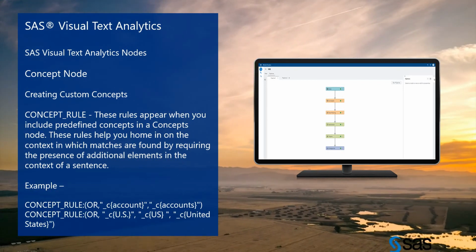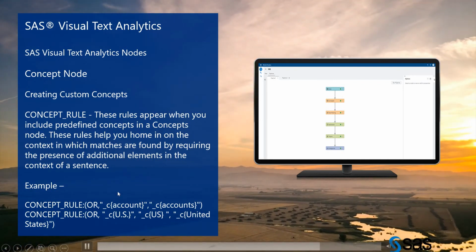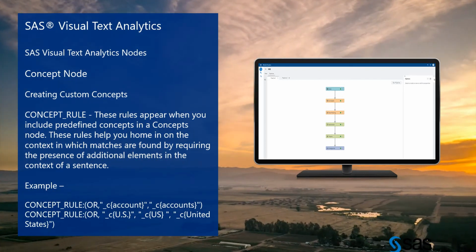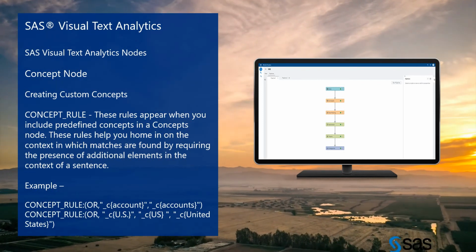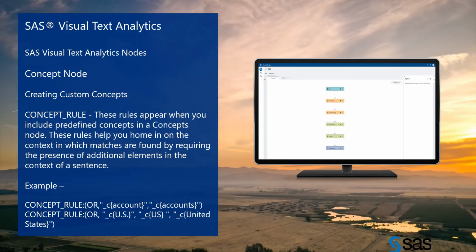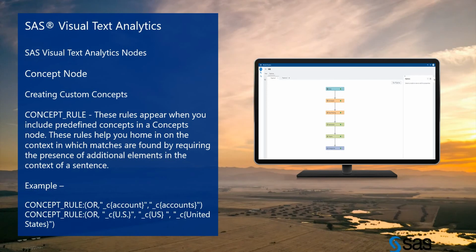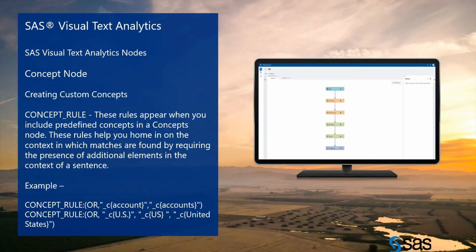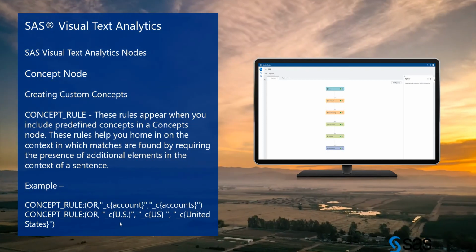You can write like this, one or comma, then we have the second one. Let's suppose you have multiple values and you want to find similar things. Let's suppose you want to find the US.